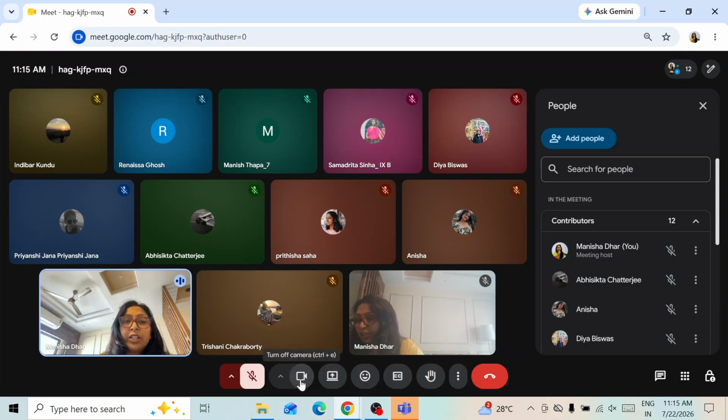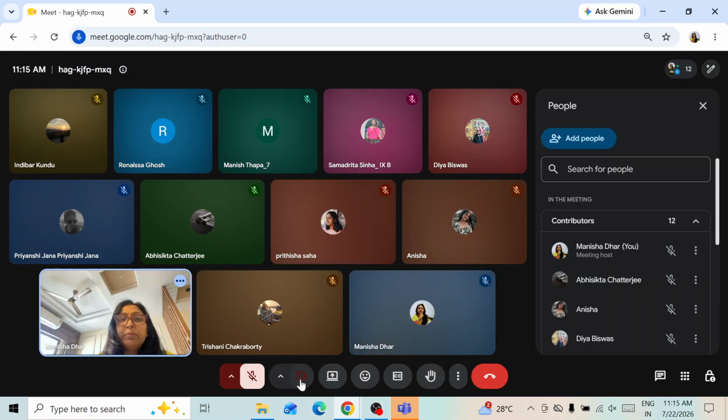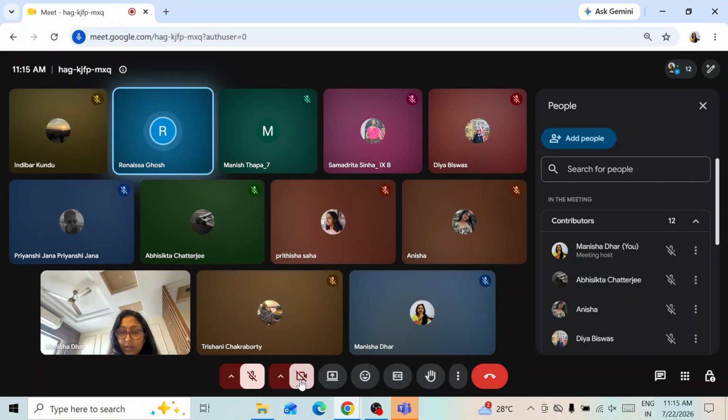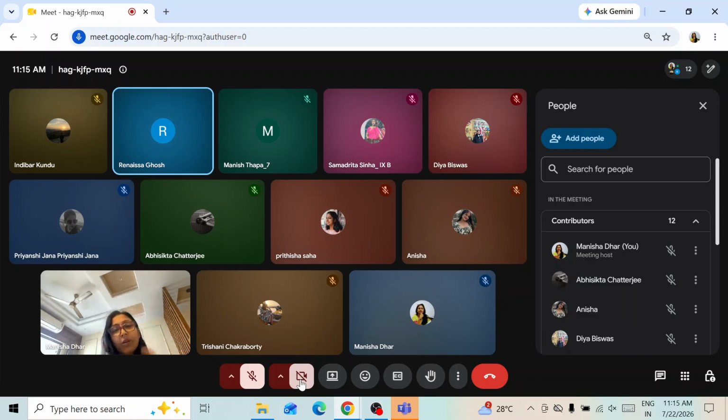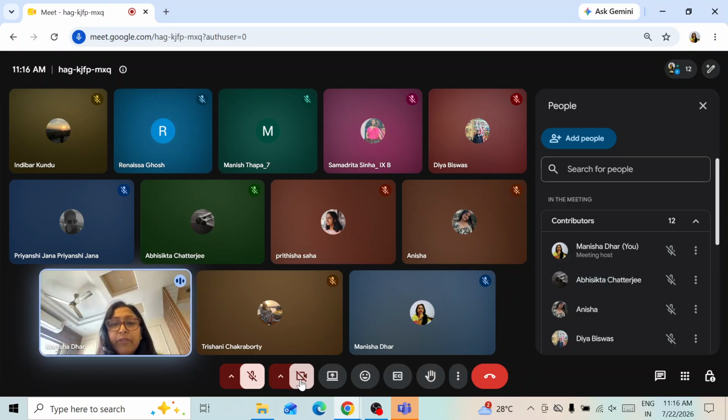If I can just hear the definition from you. Anyone? Renessa, bolo definition. Definition of photosynthesis. What is it? Photosynthesis is the synthesis of food that is formed by carbon dioxide, oxygen, sunlight in the leaves of the plants. Okay, a little modification. You are correct, but I need a little modification on this. Anyone else to help modify the definition? Anisha bol.